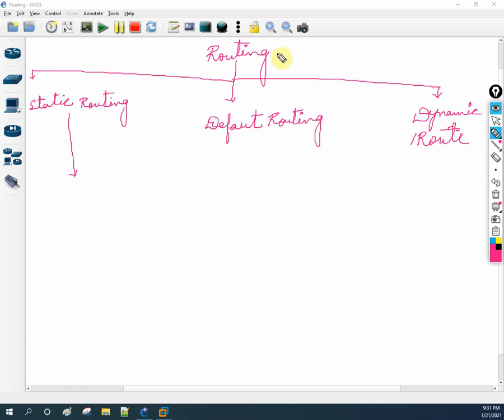Routing is nothing but forwarding of packets from one network to another network. I will write the shortcut NW for network. So what will you say? Routing is nothing but forwarding of packets from one network to another network by using the best path from the routing table. Routing table we already discussed. The routing table consists of the best route.